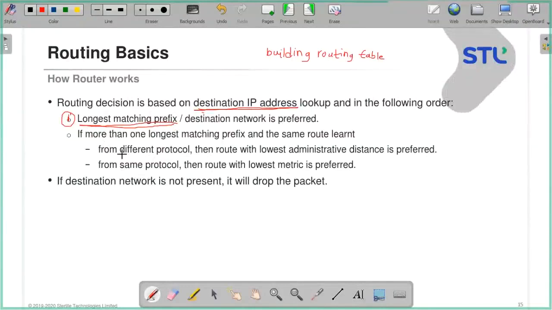If the route is learned from a different protocol, the lowest AD value is preferred.